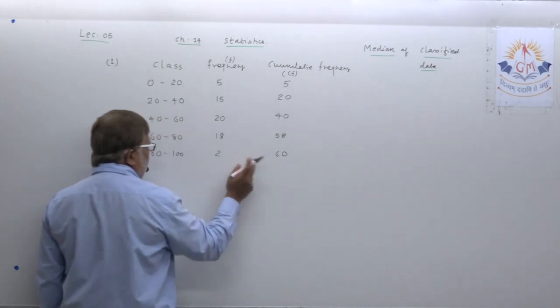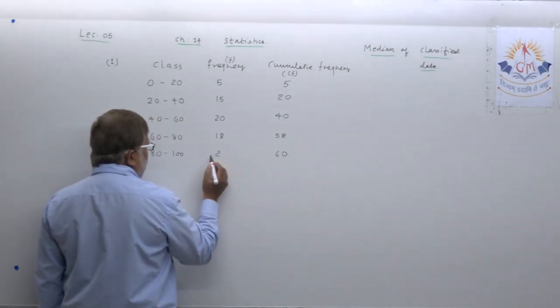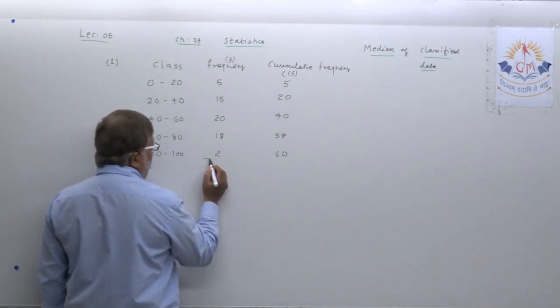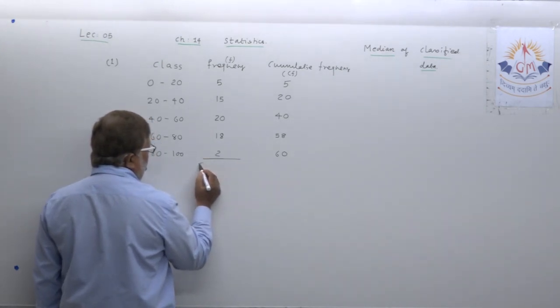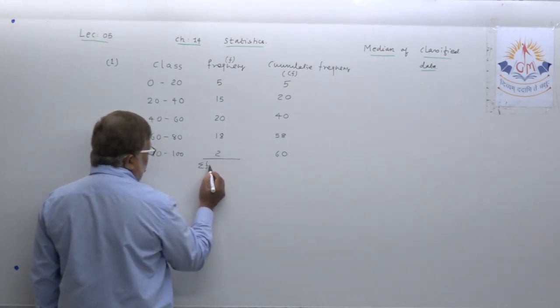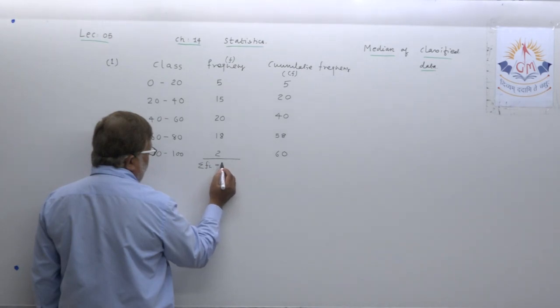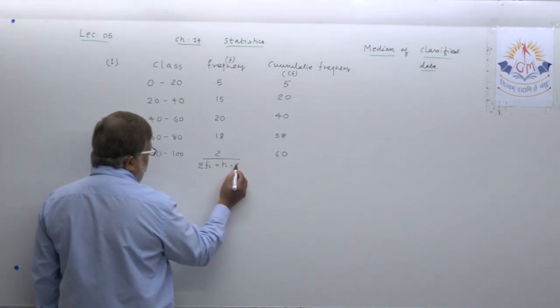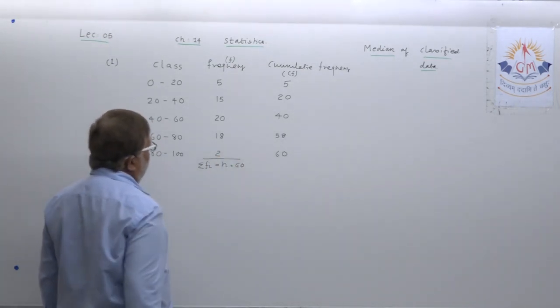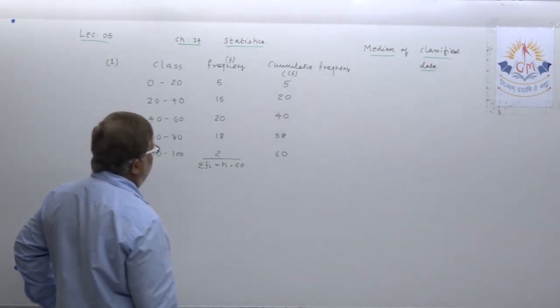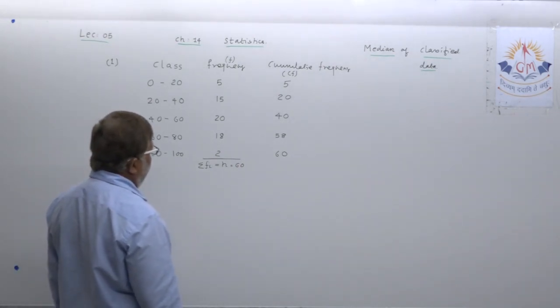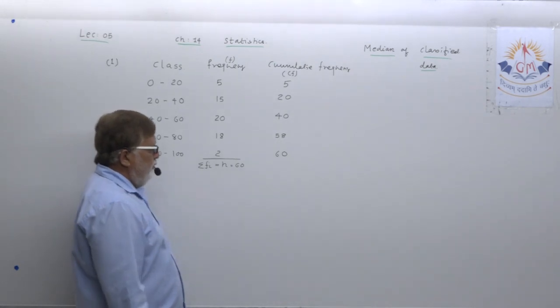As you know, the last cumulative frequency always gives the total of frequency, either you write sigma Fi or n. So cumulative frequencies are 5, 20, 40, 58 and 60.